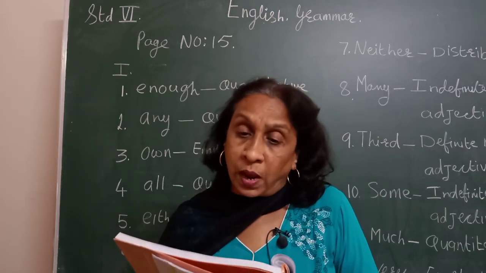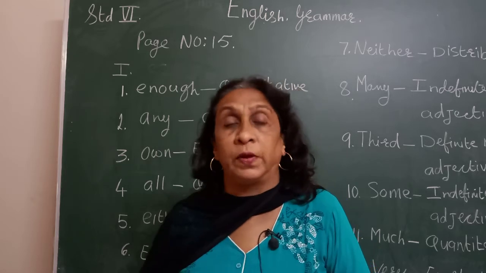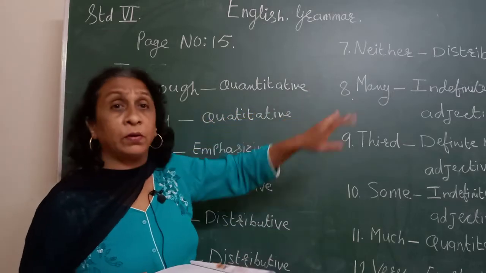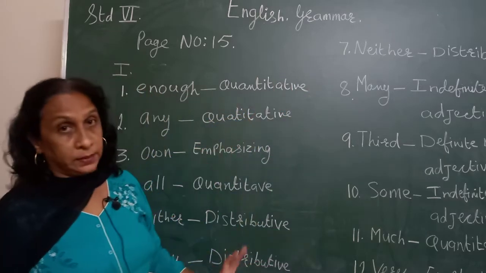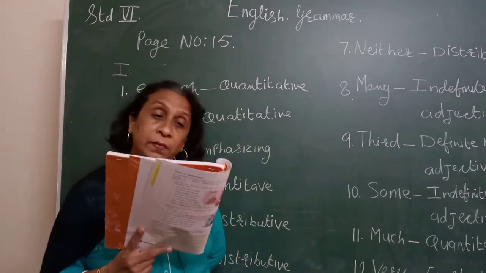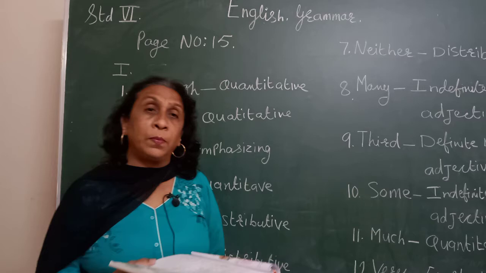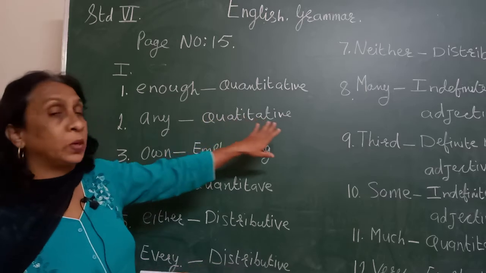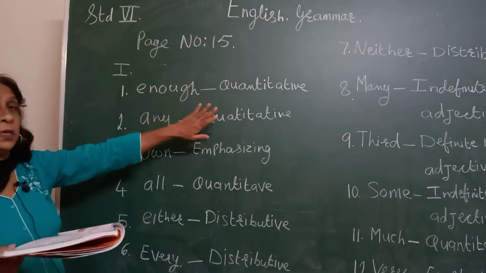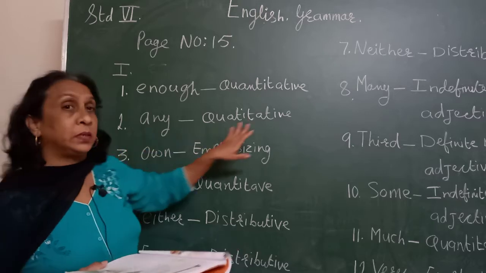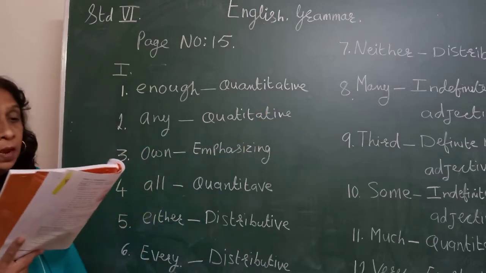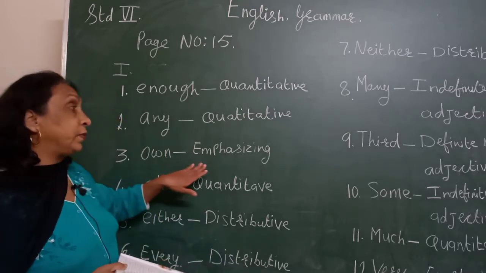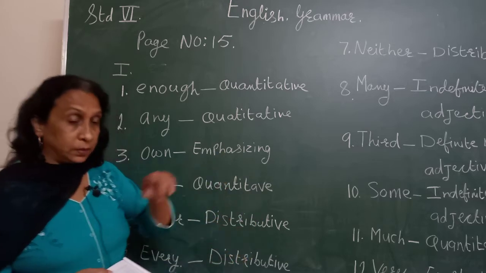Now first one, you have enough rice. Enough is a quantitative adjective. Now write enough, and then in front write quantitative adjective, or you write just adjective. Understood? Now second one is, he did not drink any milk. Here also quantity is shown. So any is also a quantitative adjective. Write any, quantitative adjective. Third one, she has her own house. Own means emphasizing. It is an emphasizing adjective. Write it in your notebook.